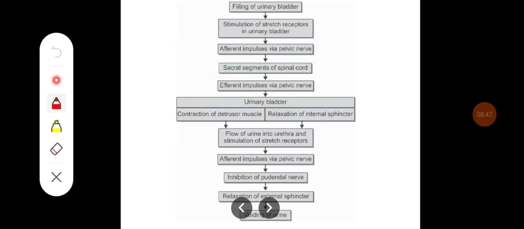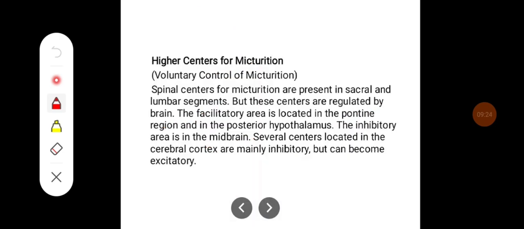So this is a schematic diagram showing the micturition reflex. Filling of the bladder stimulates the stretch receptors, whose impulses reach the sacral segment through the pelvic nerve and go to the urinary bladder, where they lead to contraction of the detrusor muscle and relaxation of the internal sphincter. Then the flow of urine occurs in the urethra, which causes stimulation of stretch receptors through the pelvic nerve. There will be inhibition of the pudendal nerve, which ultimately causes relaxation of the external sphincter, causing release of urine.